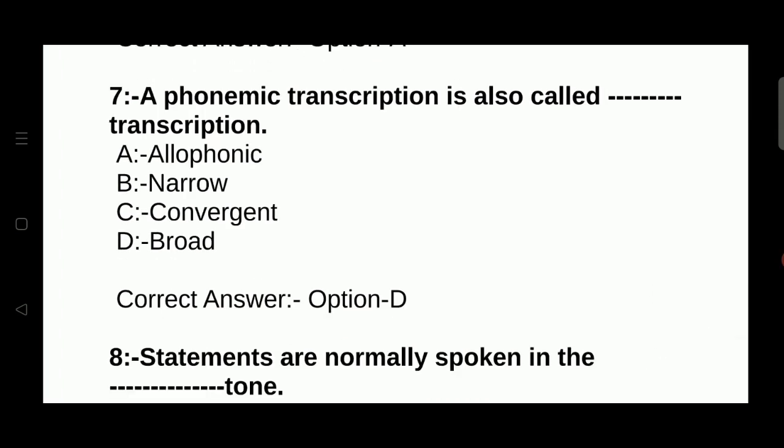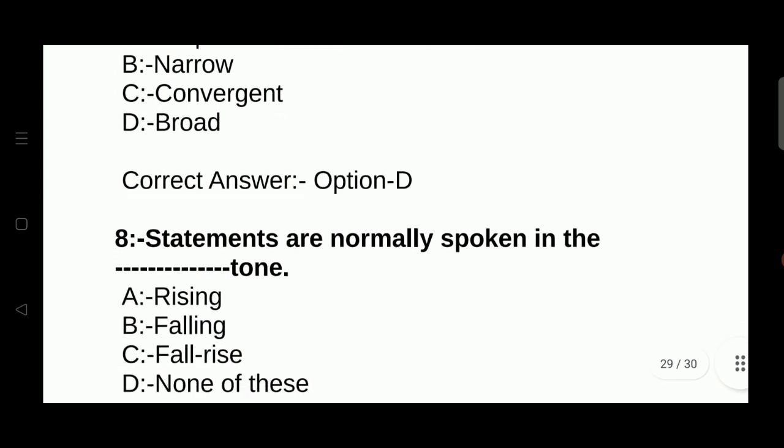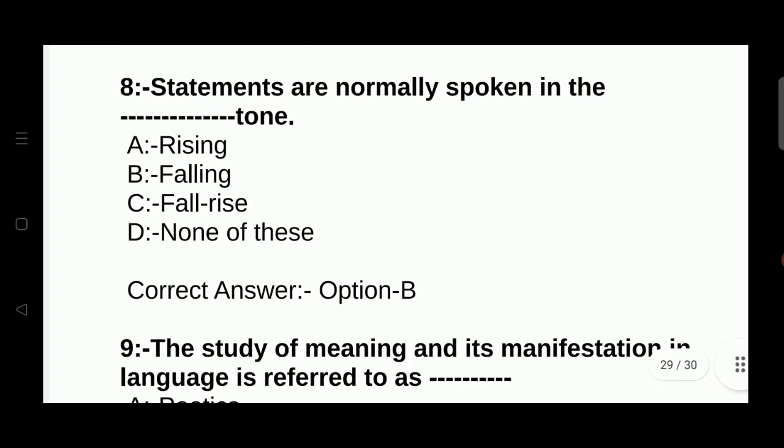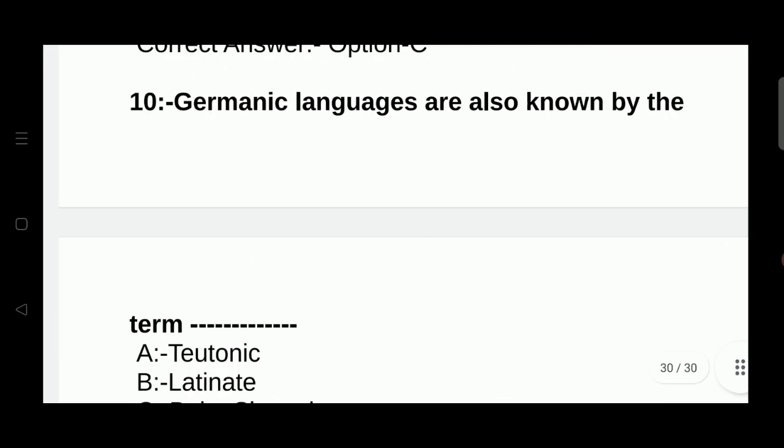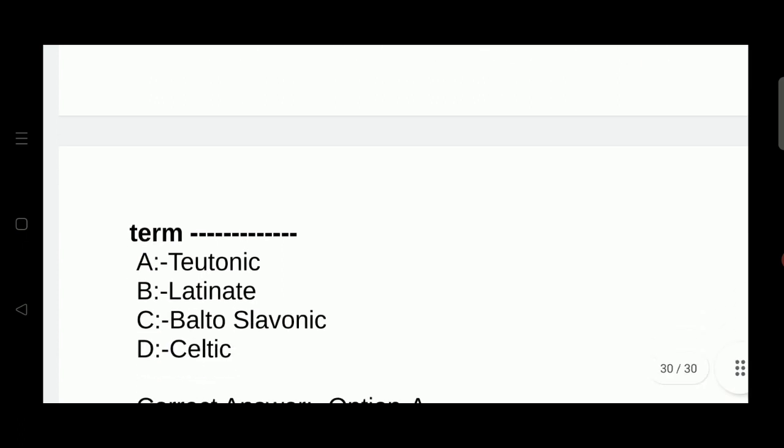Statements are normally spoken in falling tone. The study of meaning and its manifestation in language is referred to as semantics. Germanic languages are also known by the term two-tonic.